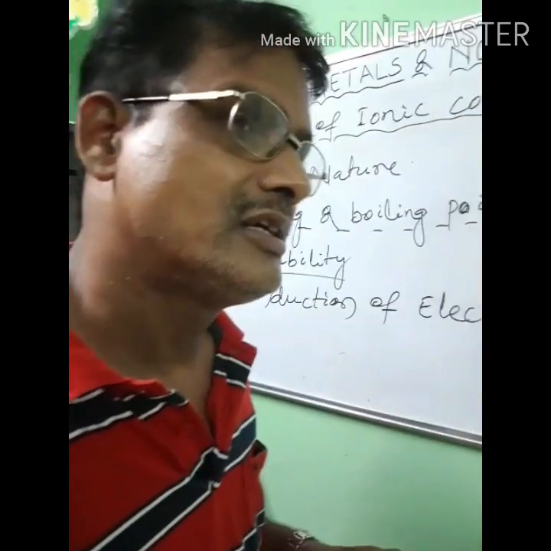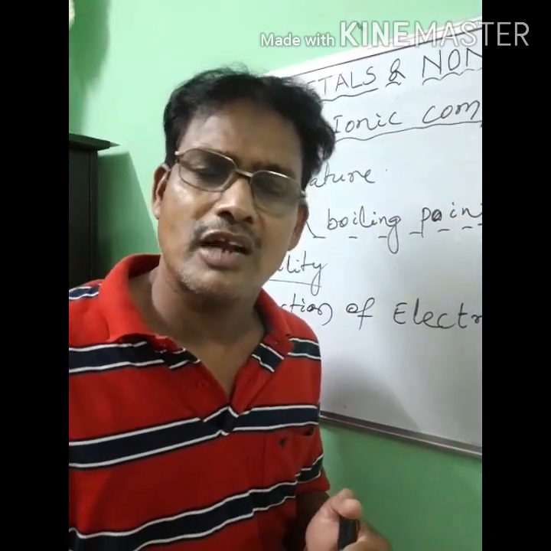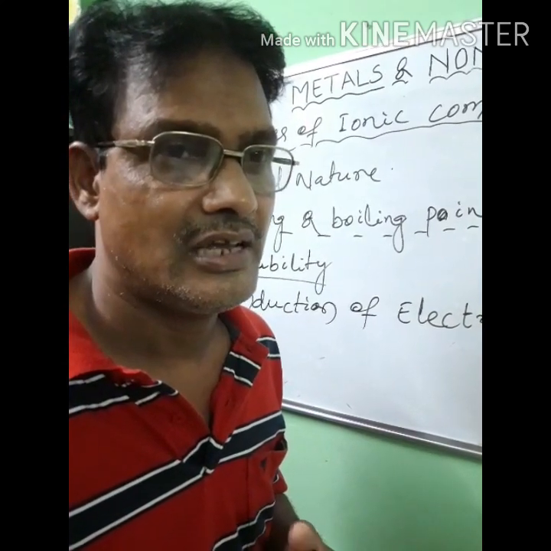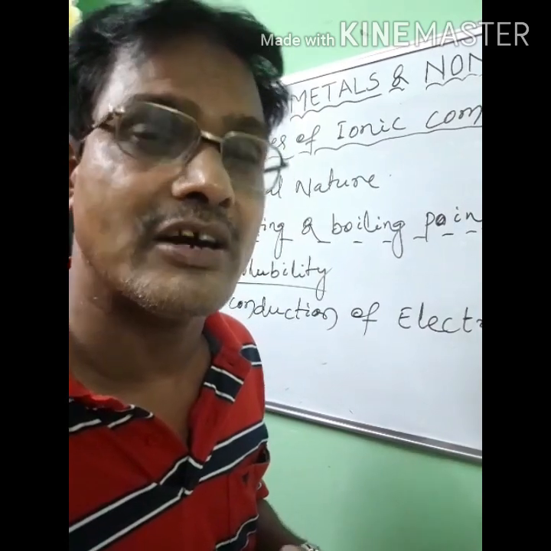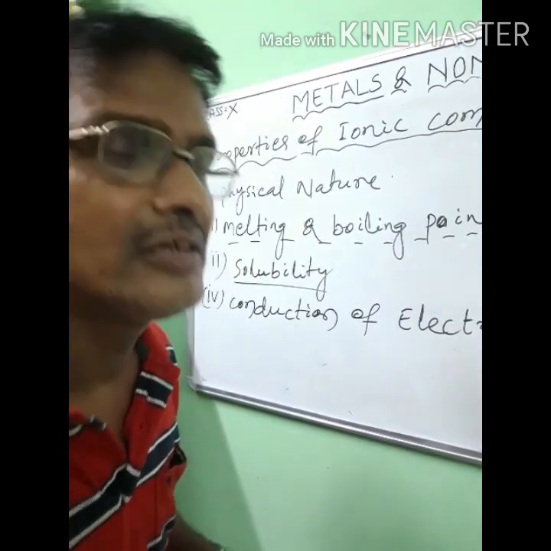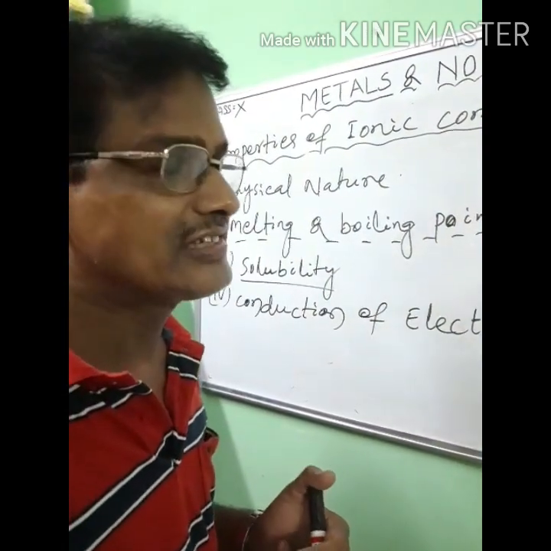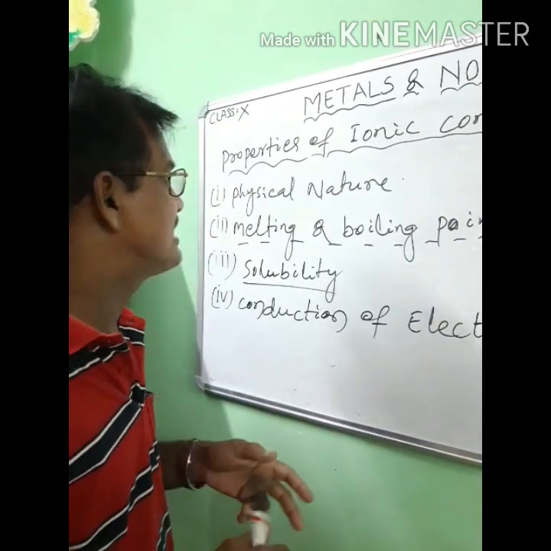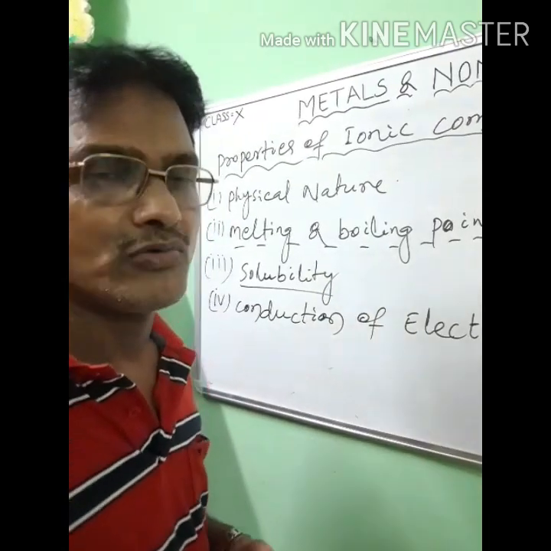Clear? The ionic compounds do not conduct electricity in the solid state due to the absence of free ions. Clear? So these are the properties of ionic compounds.